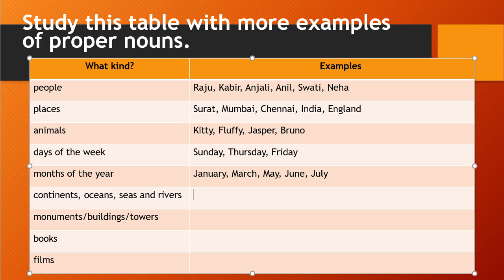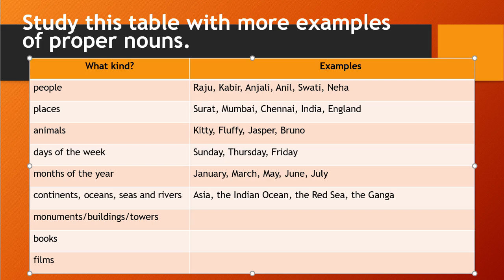So let's write the examples. Asia is first. Ocean: the Indian Ocean. Then the Red Sea. Then you can give a river name, the Ganga, Yamuna, anything you can write. The Ganga. Okay. So that is also a proper noun because it has a unique name.